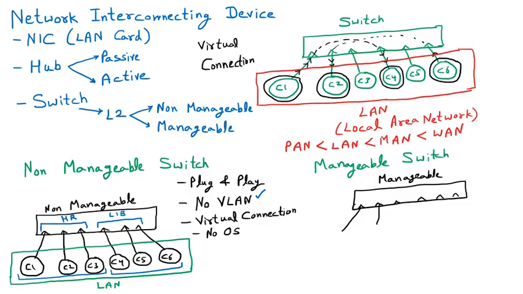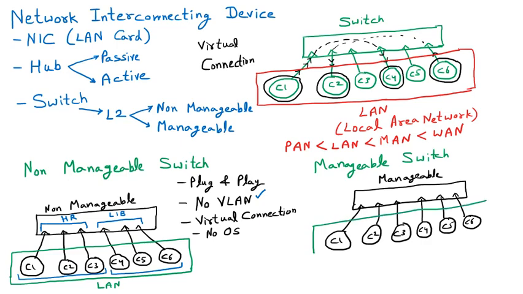Similarly, these are the 6 Ethernet cables and 6 computers which are connected to the Ethernet cables. Let us suppose C1, C2, C3, C4, C5 and C6. Now we know that the switch is used to create one LAN. So similarly the LAN is there.